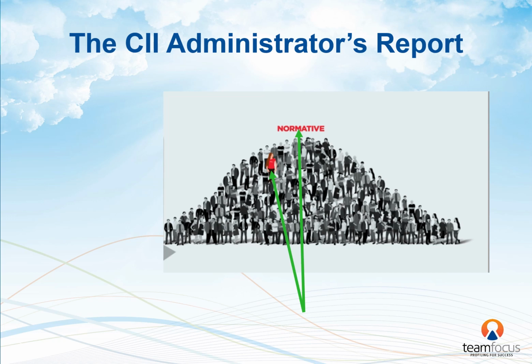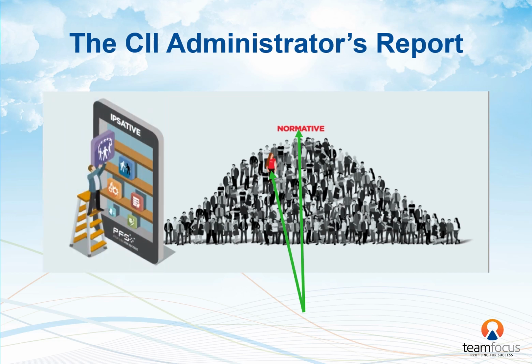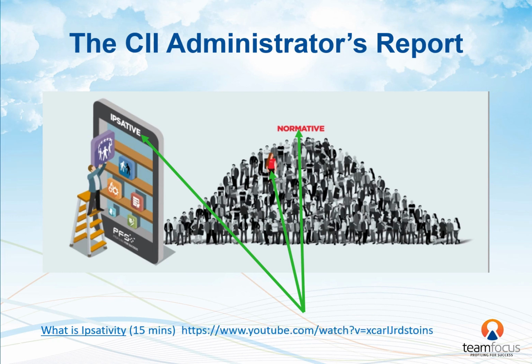However, this could still be their highest score. With interest, we are usually interested in their hierarchy, their personal highest and lowest, which is called the ipsative score. And if you want to understand this better, please visit the Team Focus video channel and watch What is Ipsativity? The URL is on the screen now.